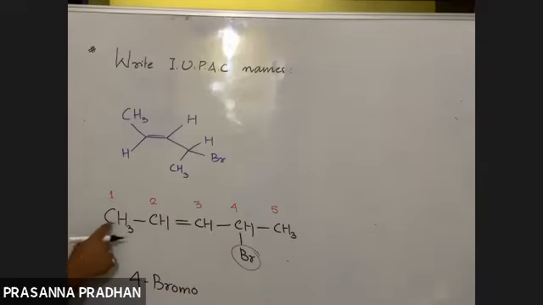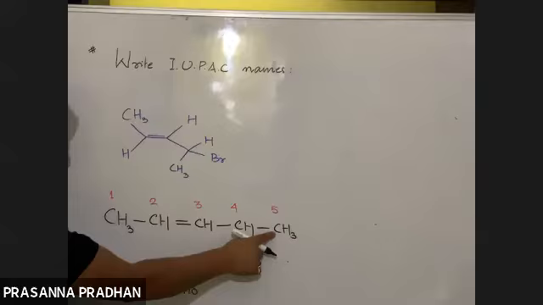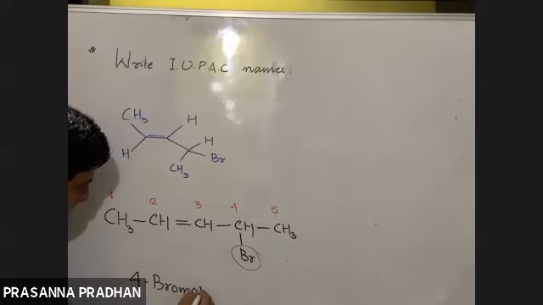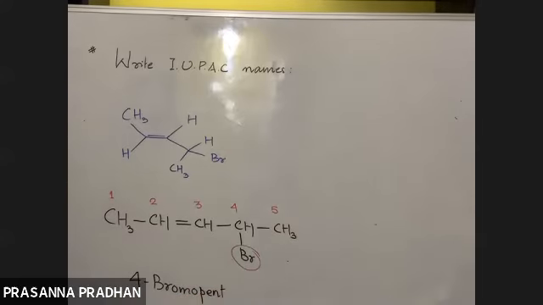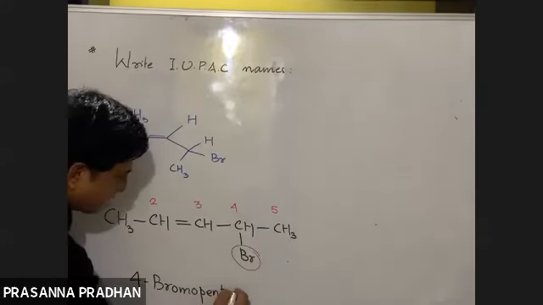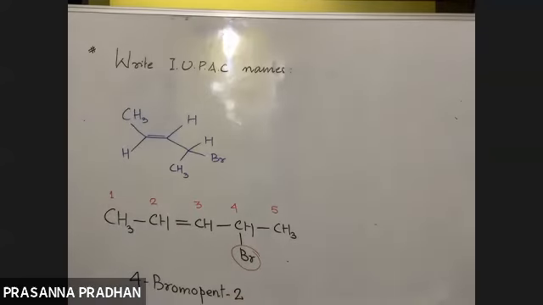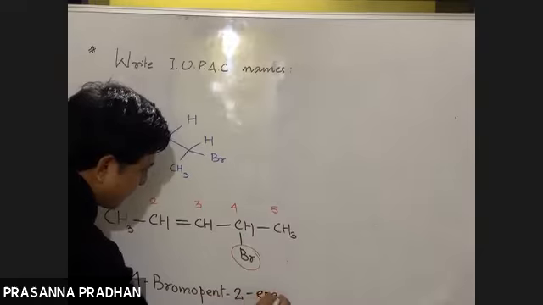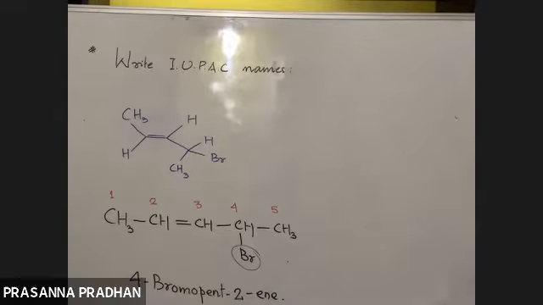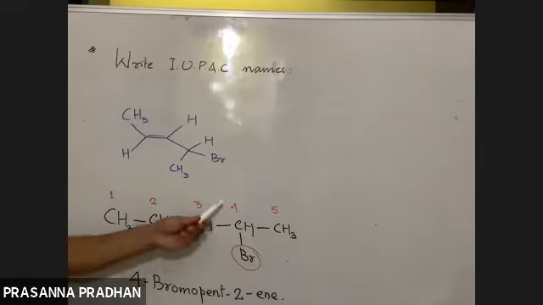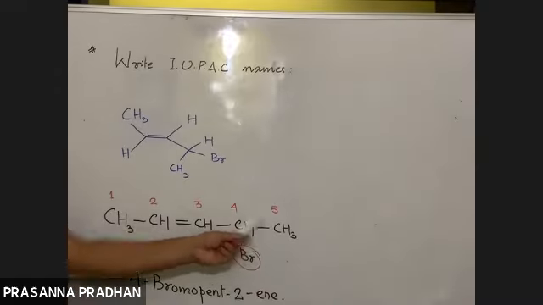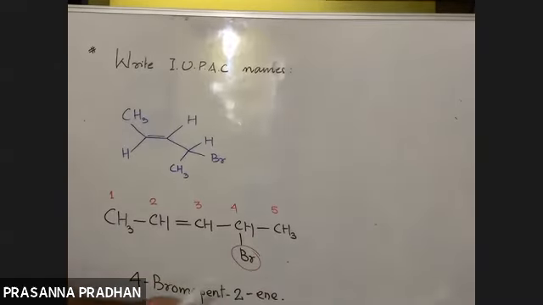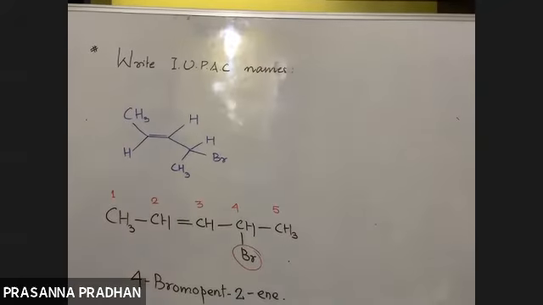Okay, so what is the word root? How many carbon atoms are there in the longest continuous carbon chain? 5. So the word root is pent. Where does the double bond start from? The double bond starts from number 2, so I'll write 2 out here. And since there is a double bond present, the primary suffix is going to be ene. So the complete IUPAC name of the compound is 4-bromopent-2-ene.